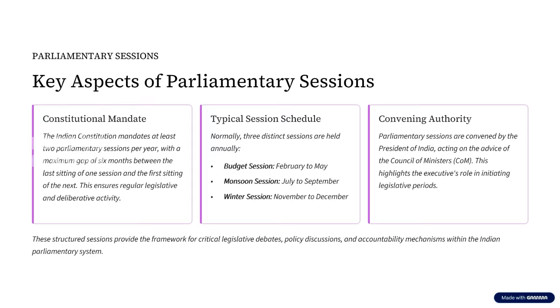Now, what is a session of the Parliament? We know that in a year, there are 365 days. But does it mean that the Parliament of India is going to meet on all 365 days? Is this the scenario? The answer is no. The members of Parliament are not going to meet on all the 365 days in a year. Rather, there are certain times when they are going to meet.